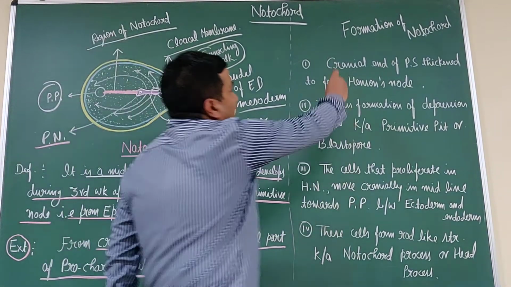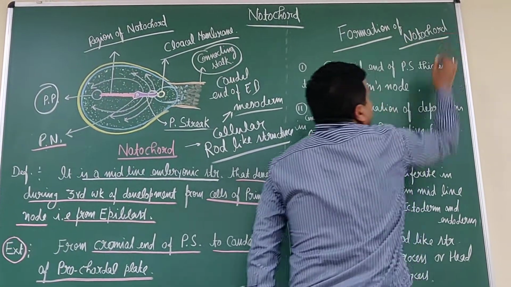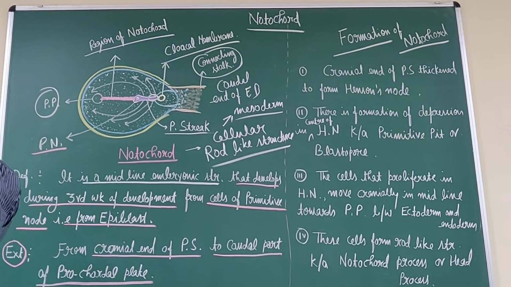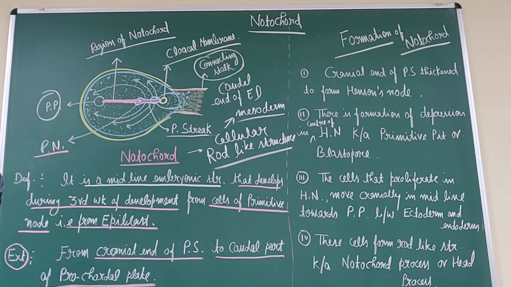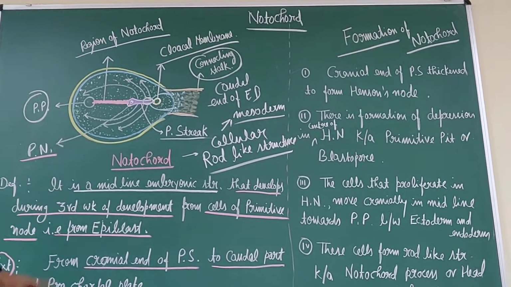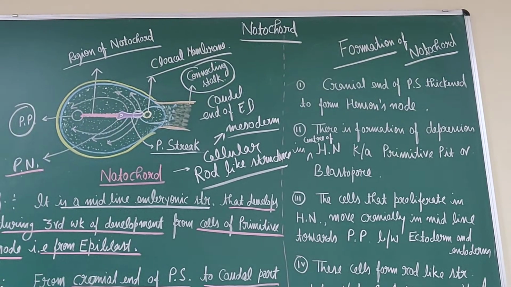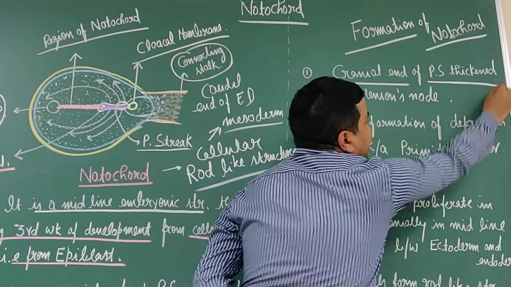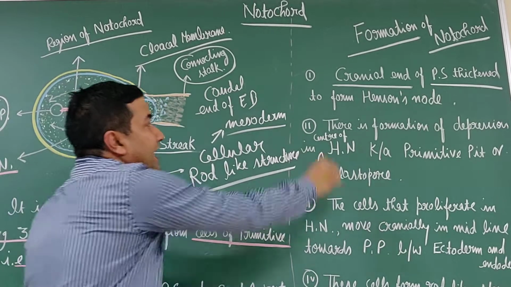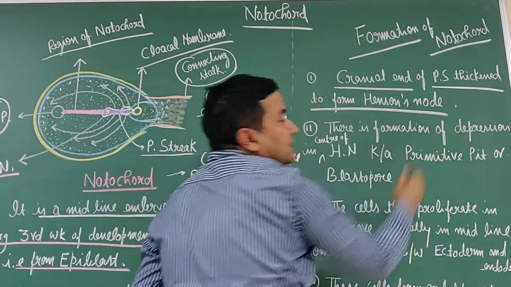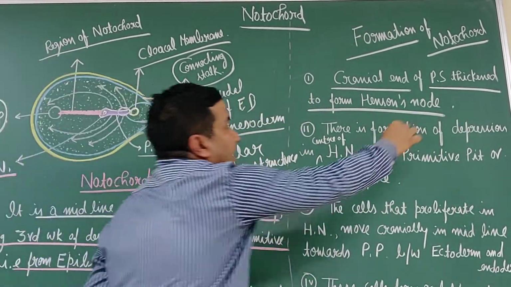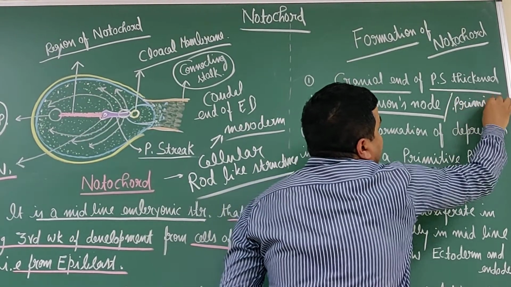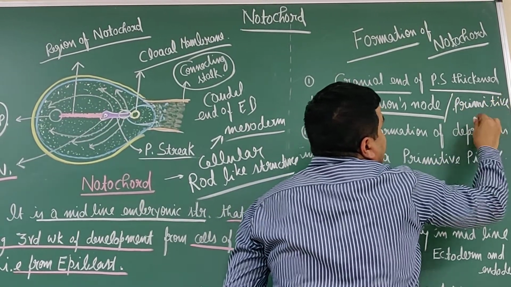Now, how is it formed? The formation of the notochord. There is a sequence of events that take place in the formation of this notochord. First, the cranial end of this primitive streak thickens, and this is known as the Hensen's knot or primitive knot.